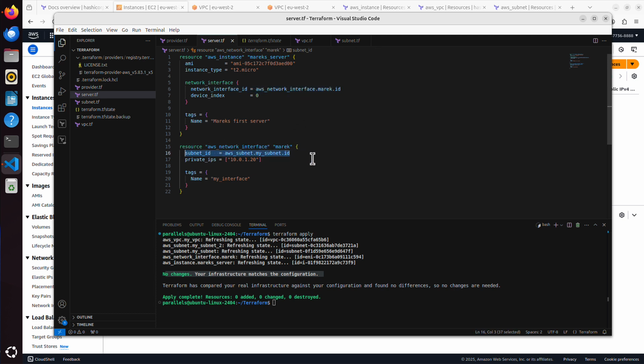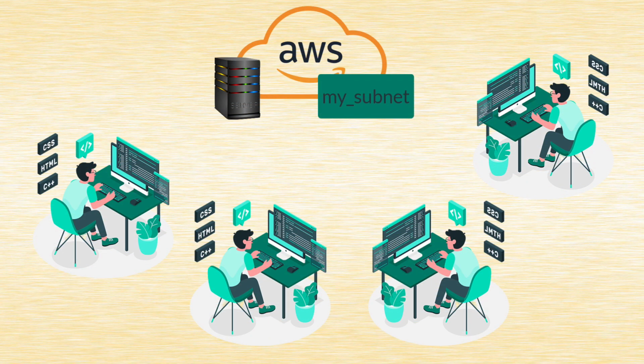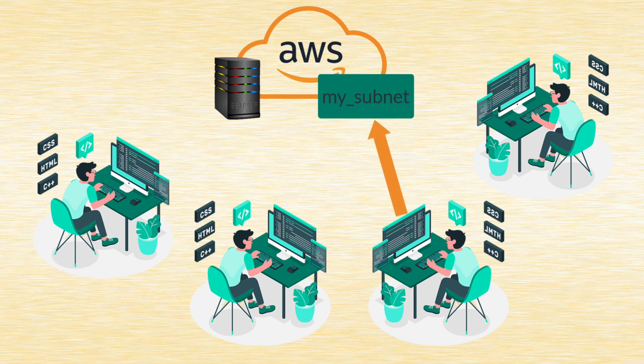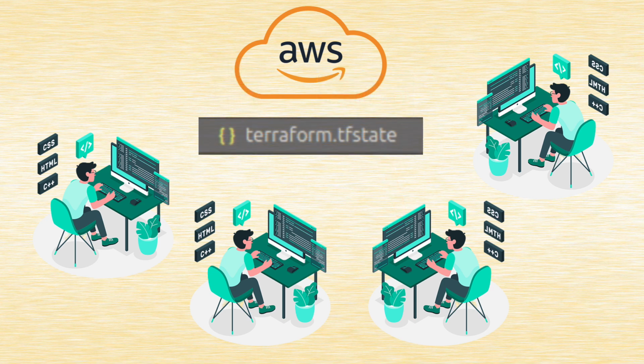So basically, what we want is only one person at a time to work on this infrastructure. Even if both people make changes, only one person should be allowed at a time to change the infrastructure. And once one change is completed, only then can the next change happen. And we can use that tfstate file as a solution to that.